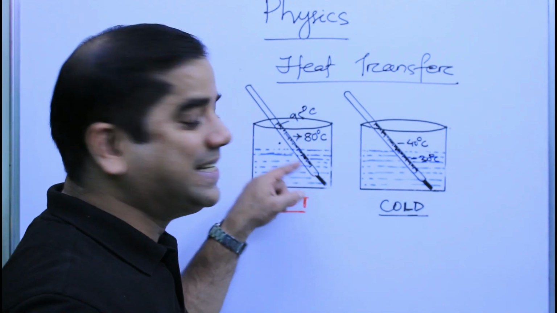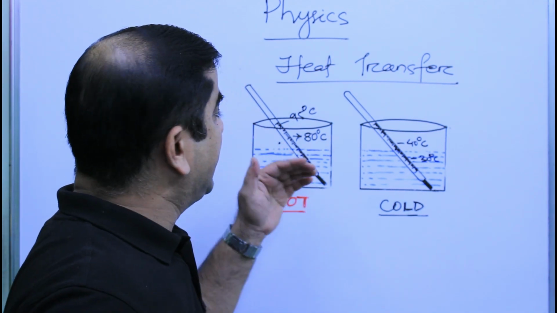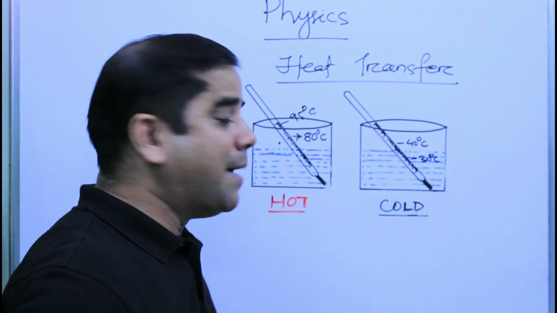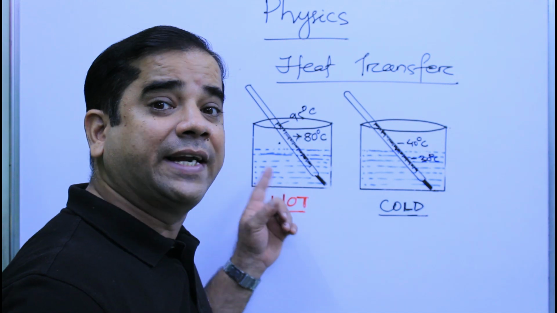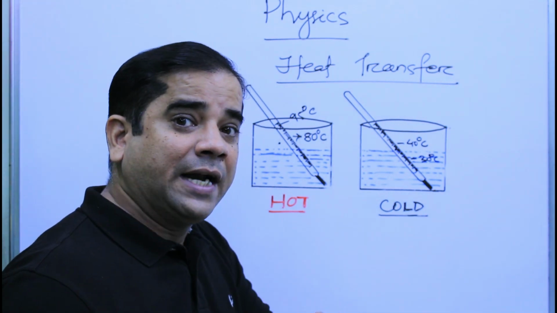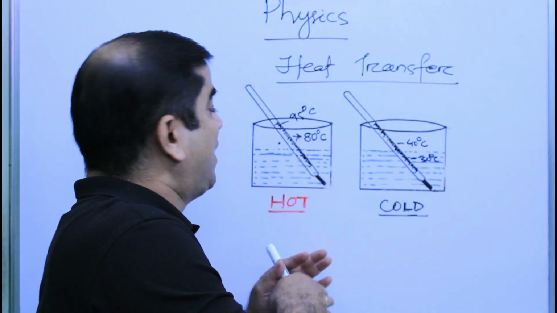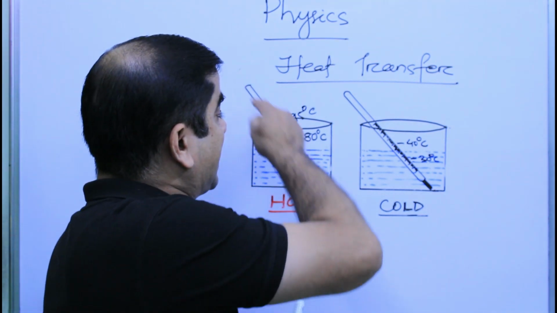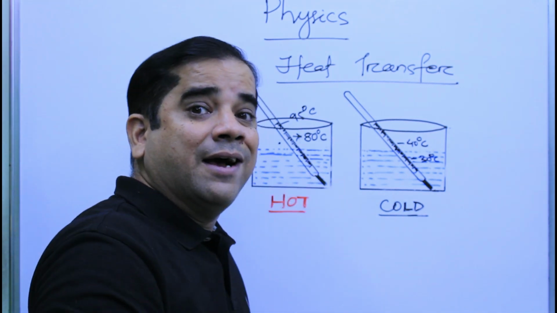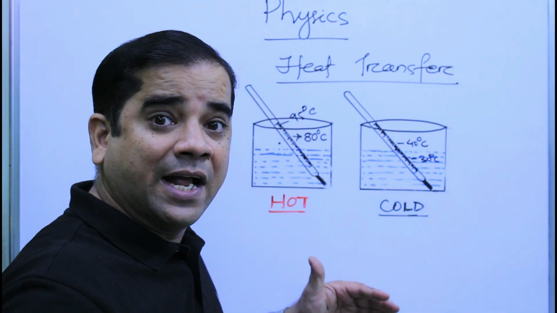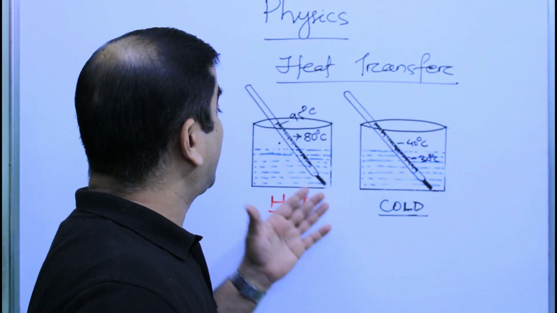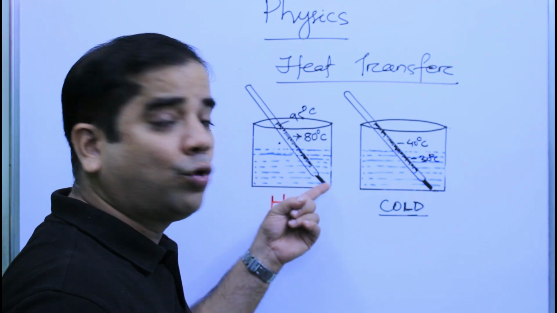The mercury inside the thermometer is at a certain level, which is less than the temperature that the hot water carries. So the temperature in the hot water transfers itself into the mercury inside the thermometer. That's why the level of mercury rises to 95 degrees. The 15 degree rise in the mercury level is because of the heat transfer from hot water to mercury.